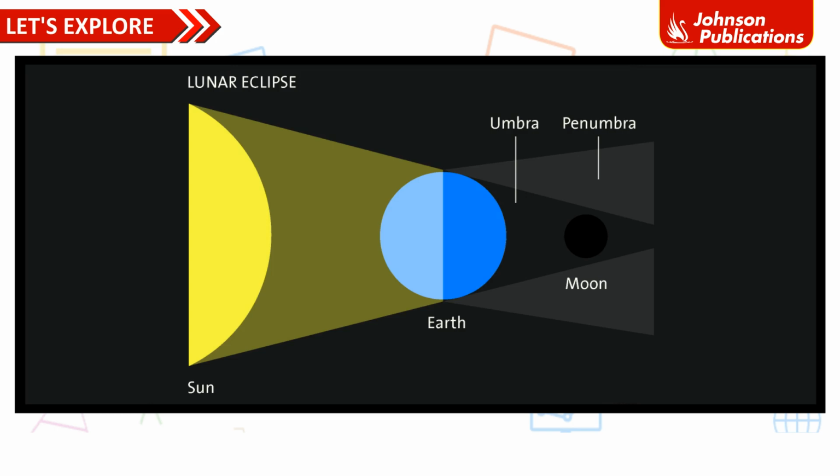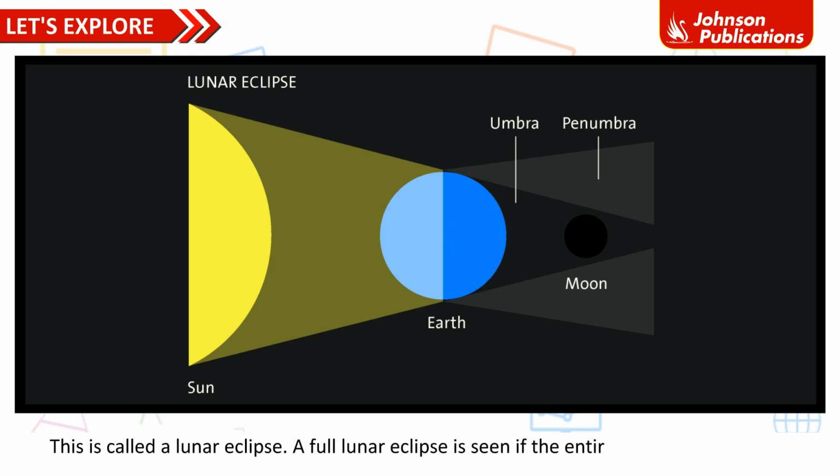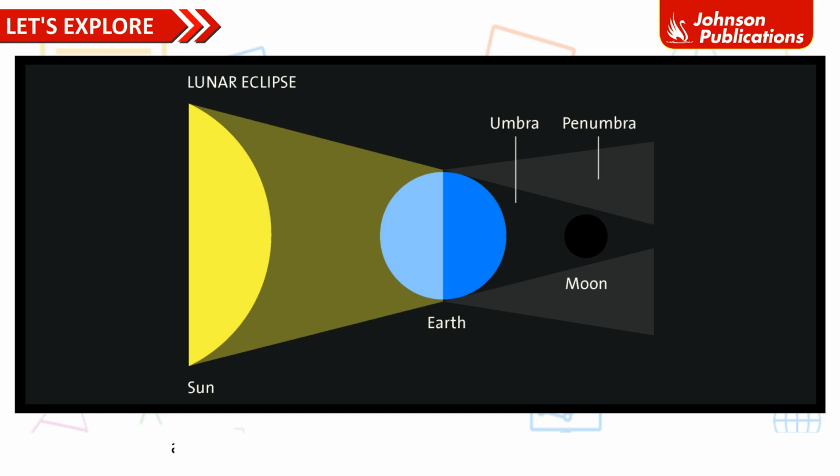Lunar eclipse. When the sun, the earth and moon are in a straight line, with the earth in between the sun and the moon, the shadow of the earth is cast on the moon. This is called a lunar eclipse. A full lunar eclipse is seen if the entire moon becomes dark, and a partial eclipse is seen only if a portion of it is covered.